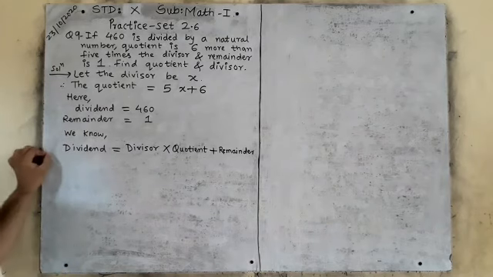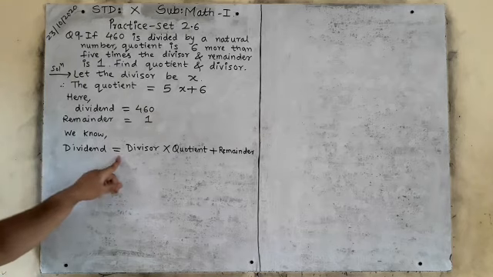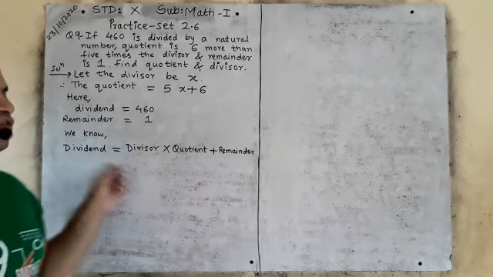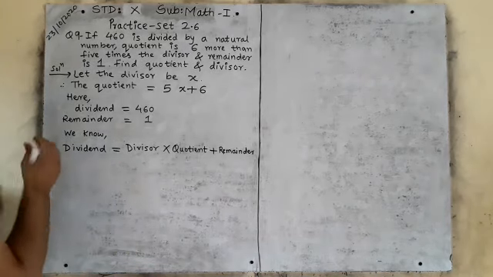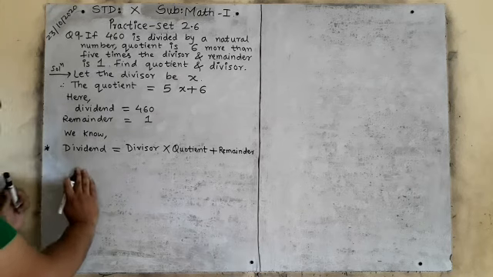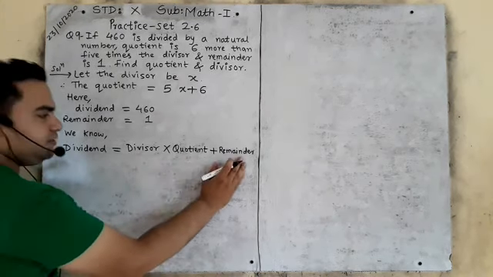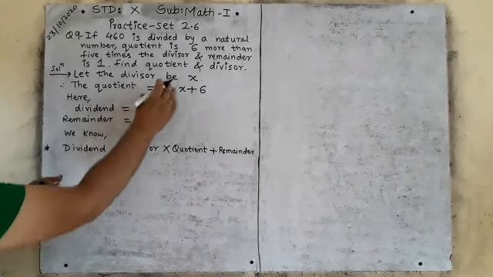We have learned in 9th standard this formula, you know it. Dividend is equal to divisor multiplied by quotient plus remainder. You have to learn this, this is an important one. Dividend is equal to divisor multiplied by quotient plus remainder. Okay, now you have the formula.